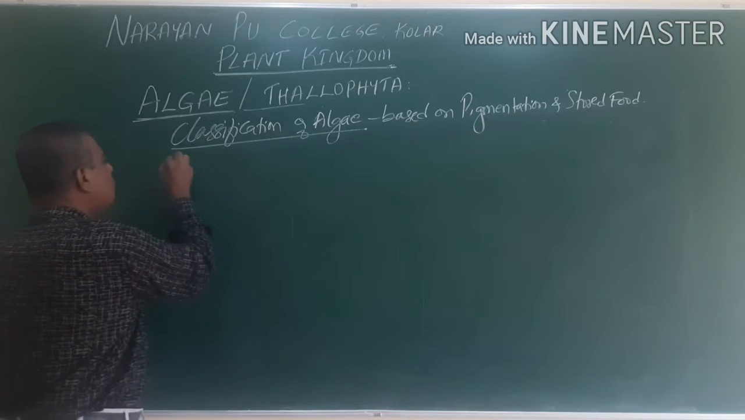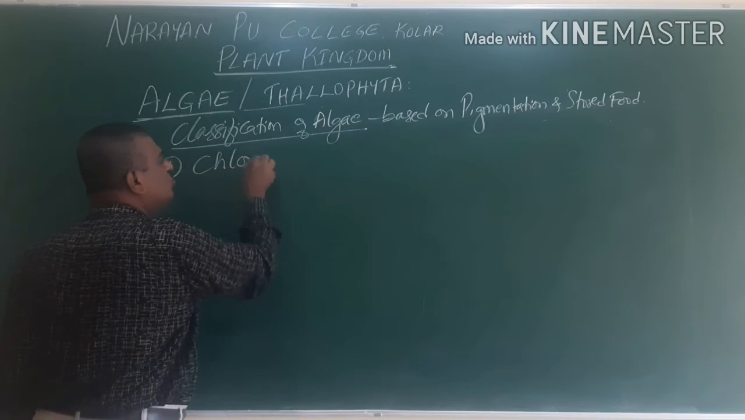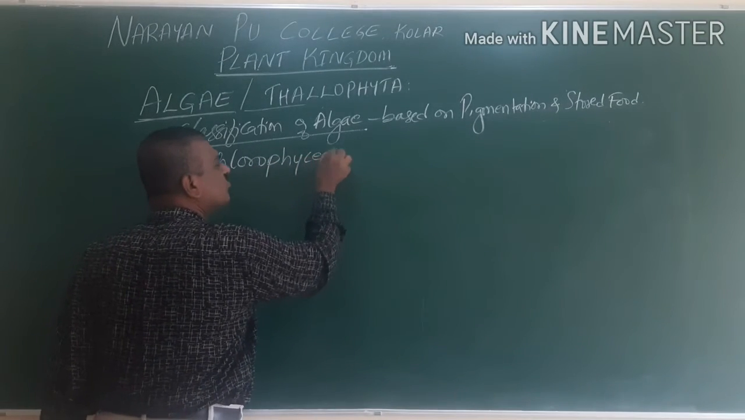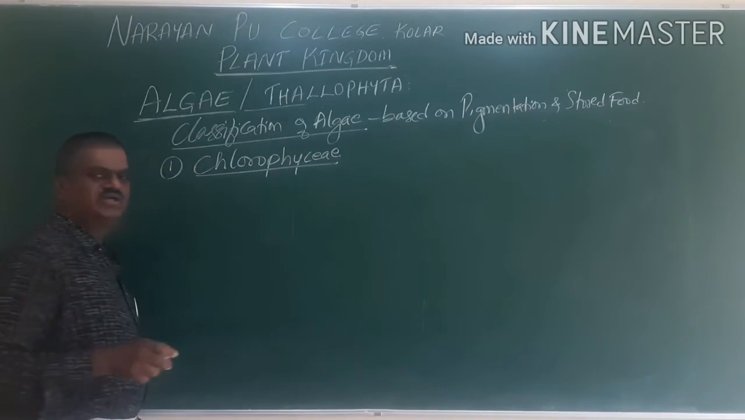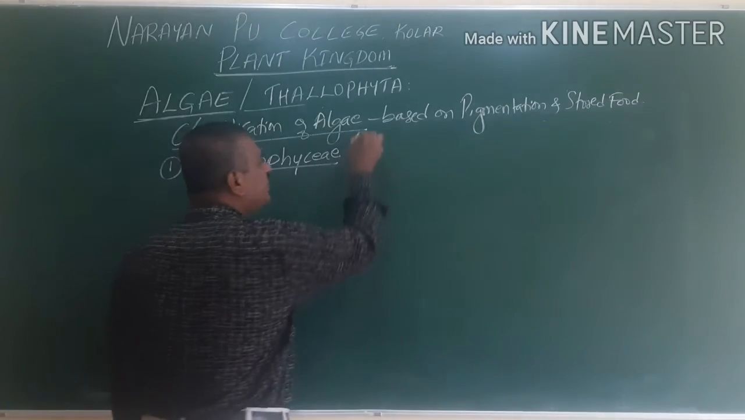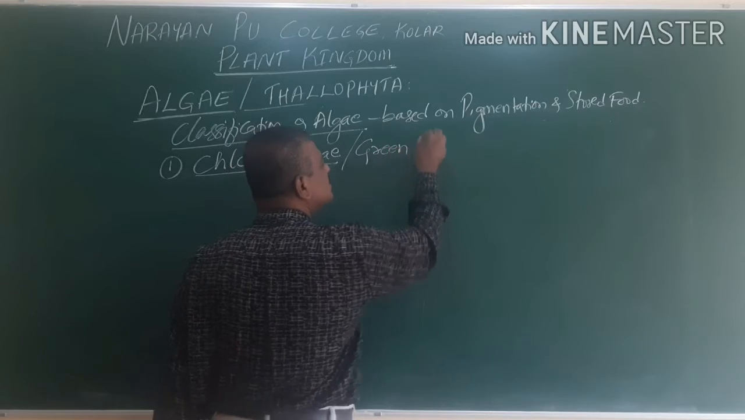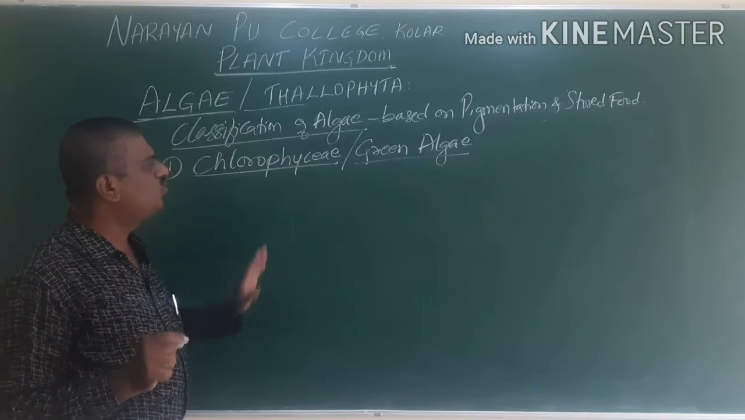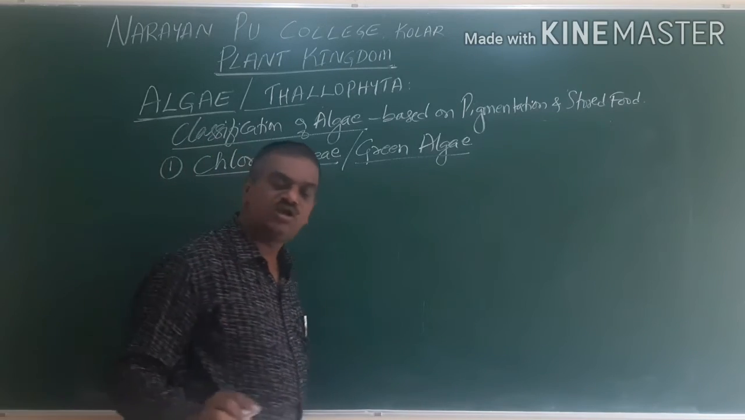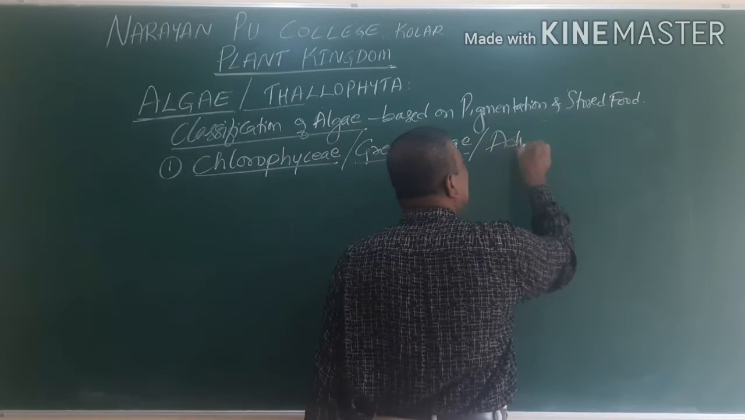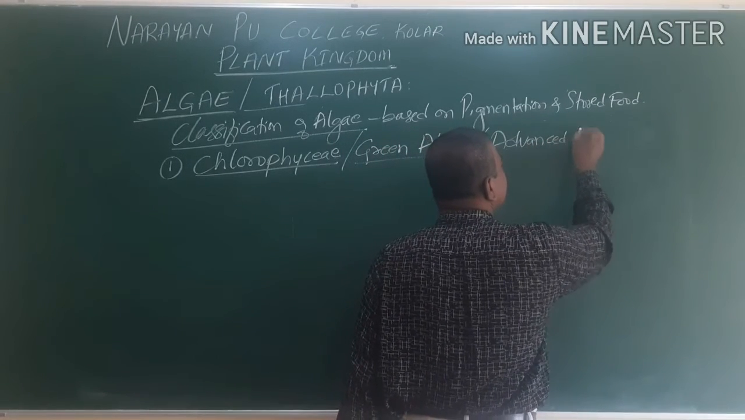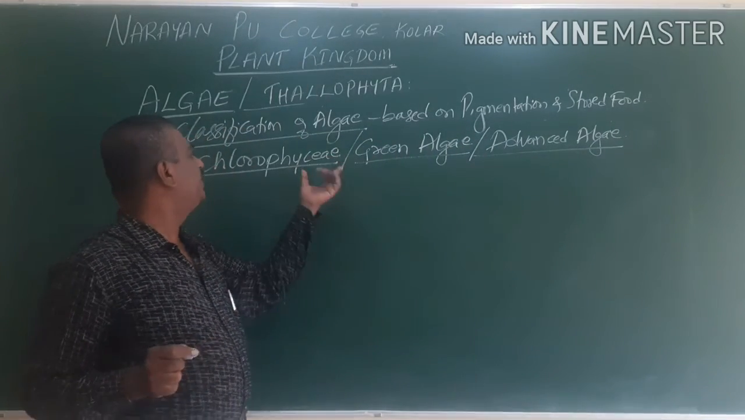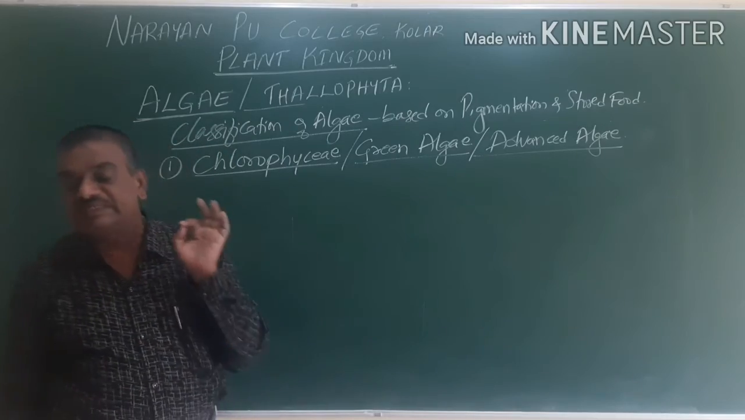We go for the first one, Chlorophyceae. As we know, Chlorophyceae is commonly called green algae. Chlorophyceae is also called green algae, or it may even be called advanced algae. We go into detail about this. Chlorophyceae is nothing but green algae.